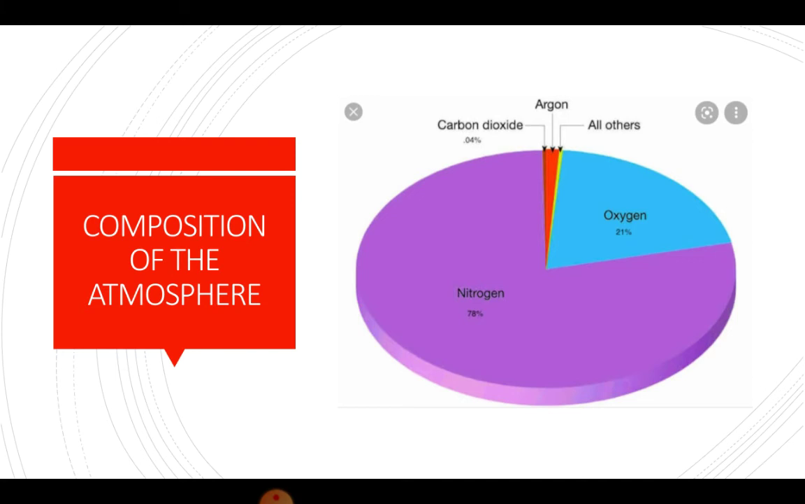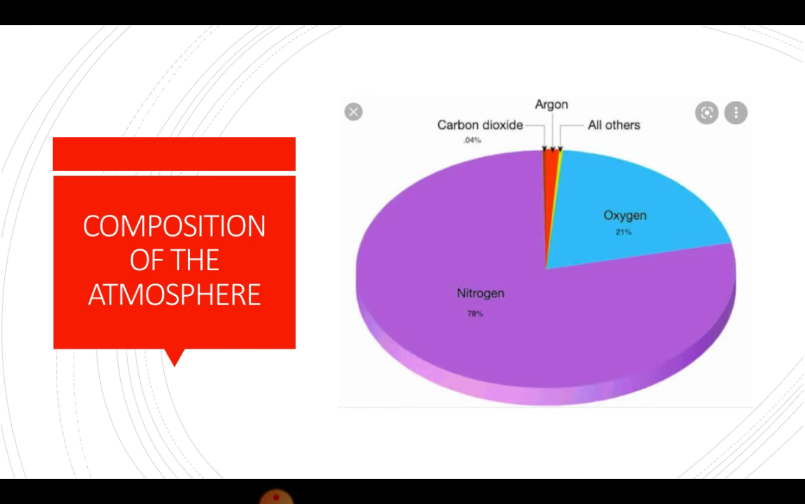A major part of the atmosphere is made up of nitrogen, which constitutes 78% of the atmosphere. Nitrogen helps in the growth of living beings. Oxygen constitutes 21% of the atmosphere. It is found in the lower layers of the atmosphere. All living beings need oxygen to breathe.